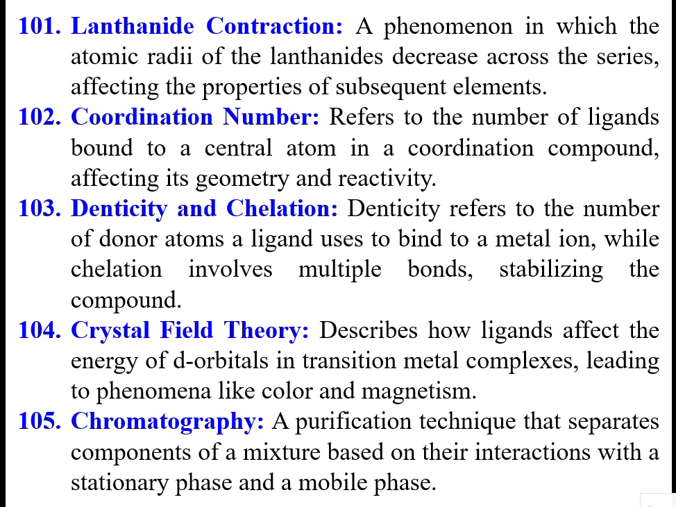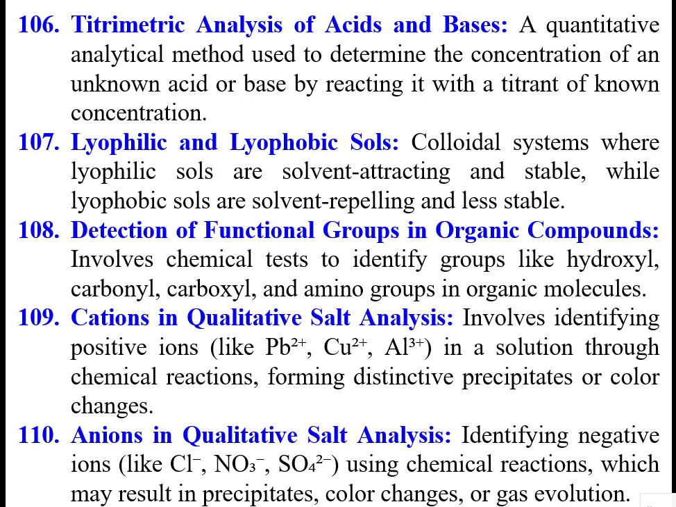Chromatography is a technique that separates components of a mixture based on their interactions with a stationary phase and a mobile phase. In other words, we can say chromatography is selective adsorption. Adsorption is settling of particles on the surface. Next, titrimetric analysis of acids and bases. Already you have seen this, a quantitative analytical method used to determine the concentration of an unknown acid or base by titrating with a solution of known concentration.